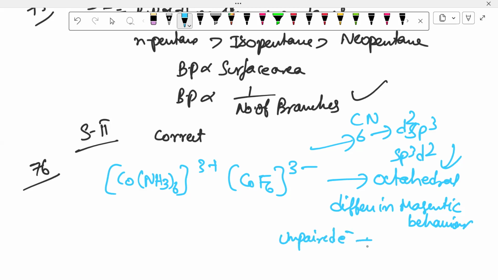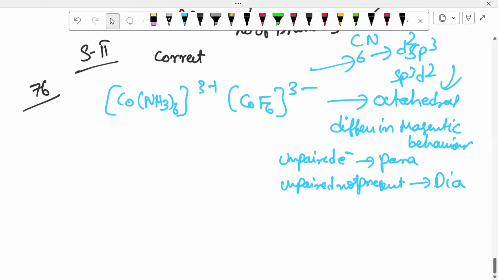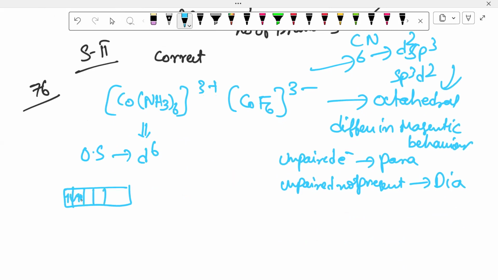If unpaired electrons are present, what do we call this? Paramagnetic. If unpaired electrons are not present, what do we call this? Diamagnetic. So in this Co(NH3)6 system, this is a strong field. Strong field means, here the oxidation state, d6. d6 means the arrangement of d electrons is 2, 2, 2.